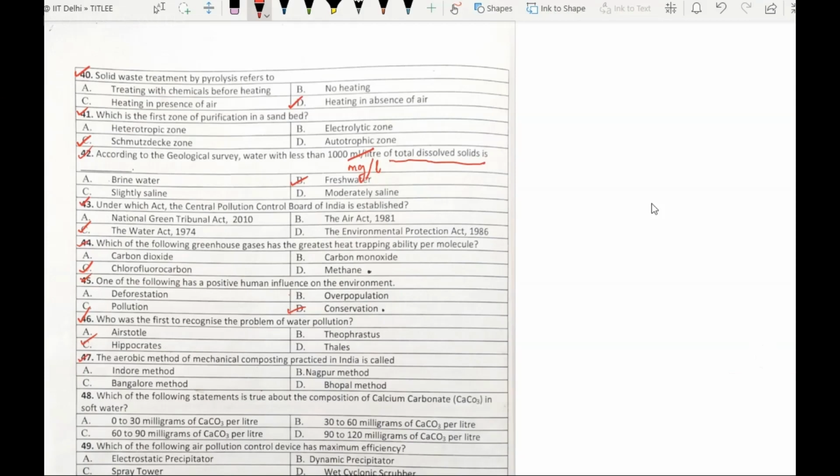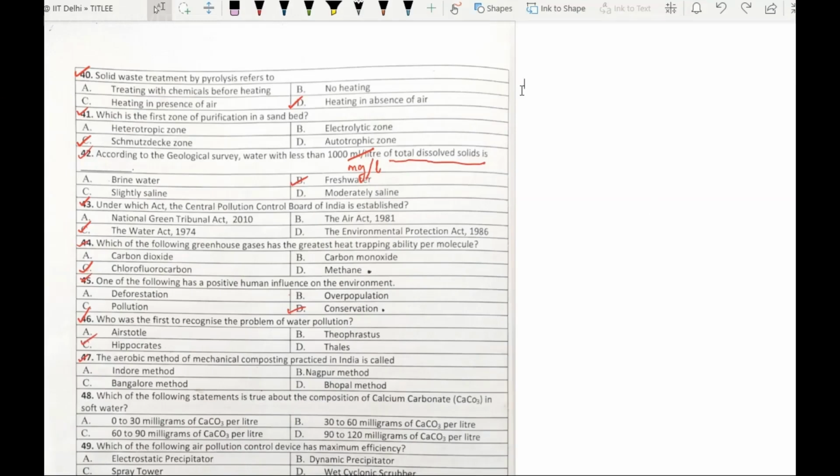Now question number 47. The aerobic method of mechanical composting practiced in India is called option A, Indore method, option B, Nagpur method, option C, Bangalore method, option D, Bhopal method. Nagpur and Bhopal method do not even exist. The only two methods that are practiced in India are Indore method and Bangalore method.